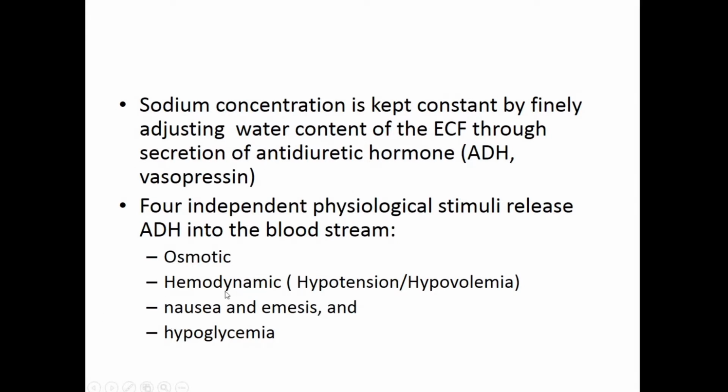And of course, if the patient has nausea or emesis, that is a loss of sodium. So what happens when there is a loss of sodium? All of these, including the sugar levels, determine the release of antidiuretic hormone, which ultimately decides whether to conserve the water or whether there should be more diuresis. Okay, so the name of the hormone is antidiuretic hormone, ADH. Its main function is to prevent diuresis. That means the main idea is to preserve water in the body.